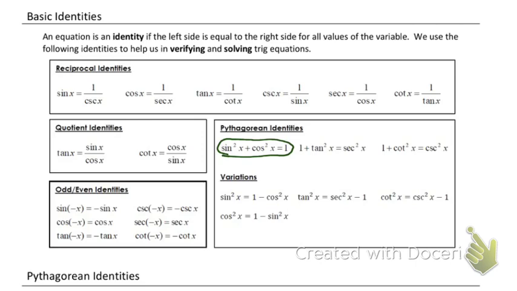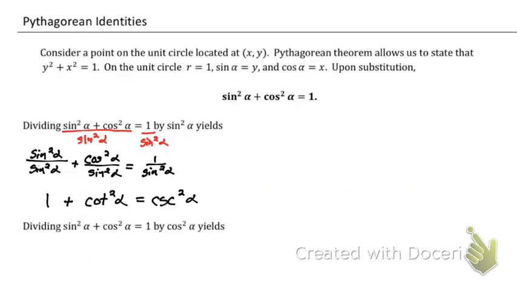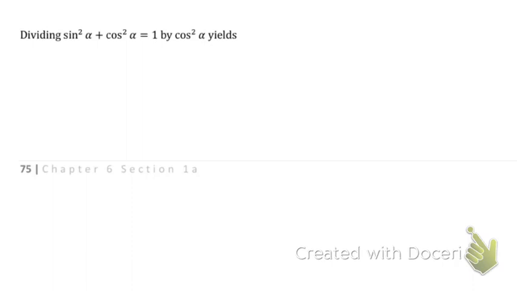That's just that identity. I just needed to divide both sides by sine squared, and I get that third identity. To get that second one, we're just going to divide everything by cosine squared. So we're going to divide everything by cosine squared, which is going to give me sine squared alpha divided by cosine squared alpha. Then we're going to add cosine squared alpha divided by cosine squared alpha, and that's going to equal 1 over cosine squared alpha.